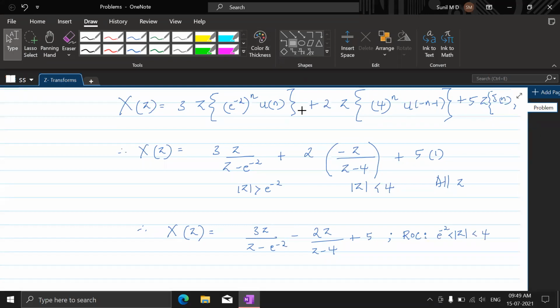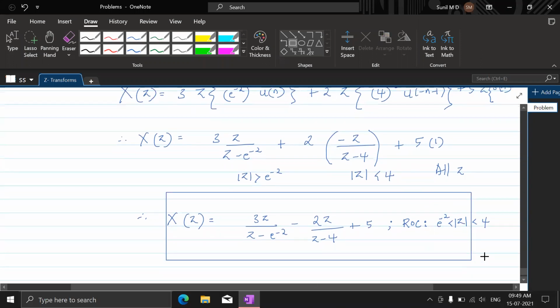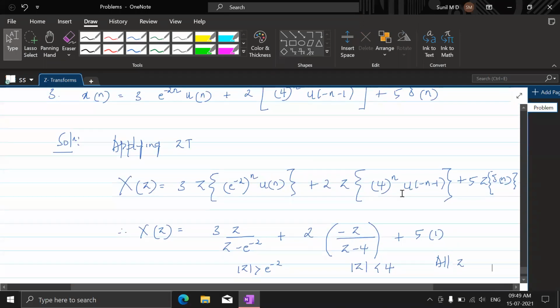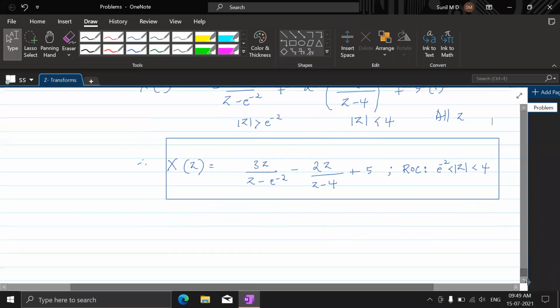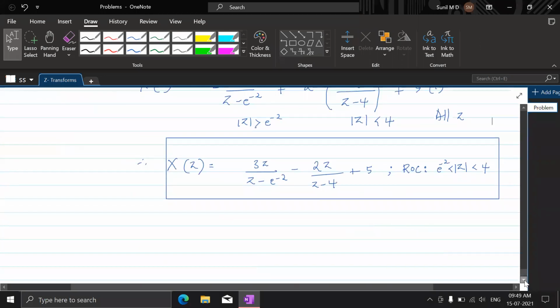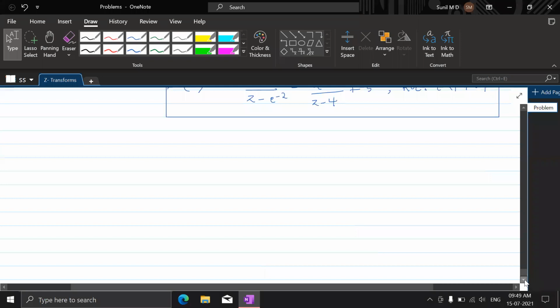This is how the Z transform of this particular sequence looks like. So you have the positive time exponential and negative time exponential, but this minus is missing. So to compensate that, we have a minus here. That's it. Okay. So they're all very simple problems, provided you know these standard transforms.